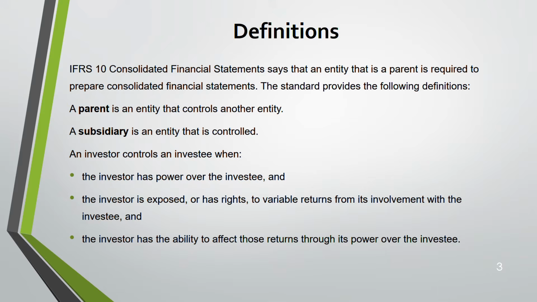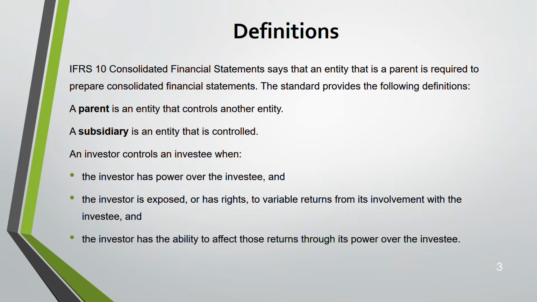So you need to know these 3 points. It's a must. If the question asks you, you can write these 3 points. If the question does not ask you, then good luck. But if you get it, you have to be in a situation to explain this, because if these 3 situations are there, then you have to prepare consolidated financial statements.